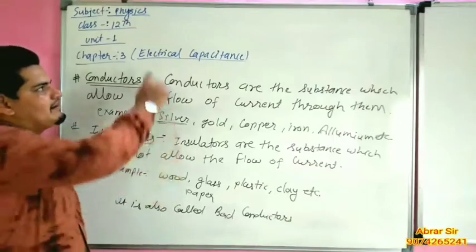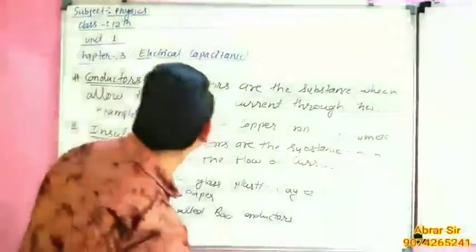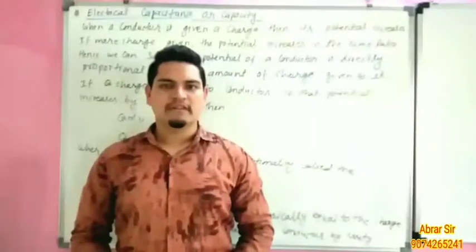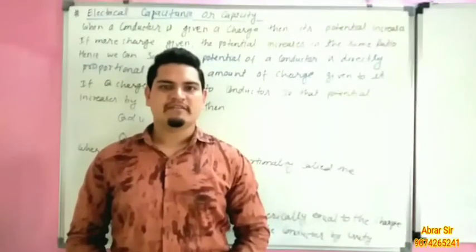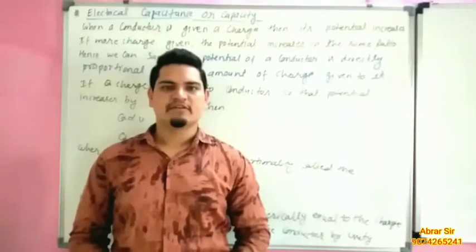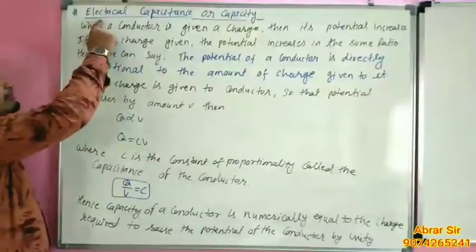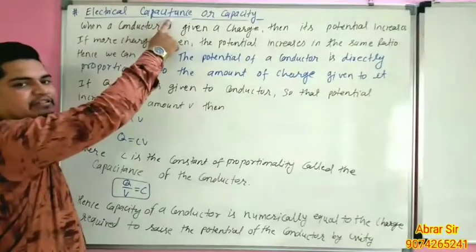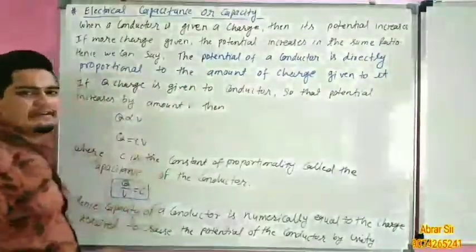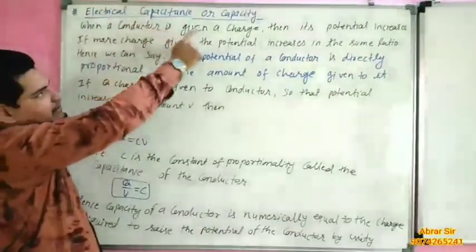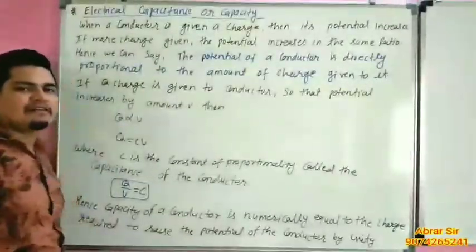Now, we will start electrical capacitance. Our next topic is capacitance, or we can say capacity. This is the name of the third chapter, electrical capacitance or capacity. So what is capacity?